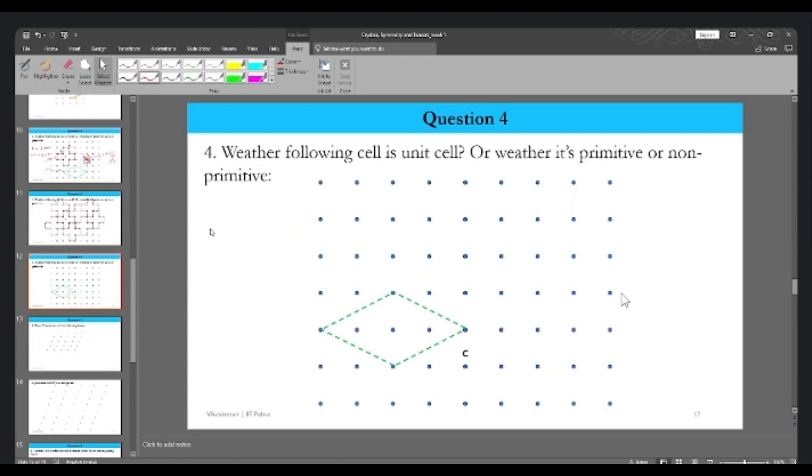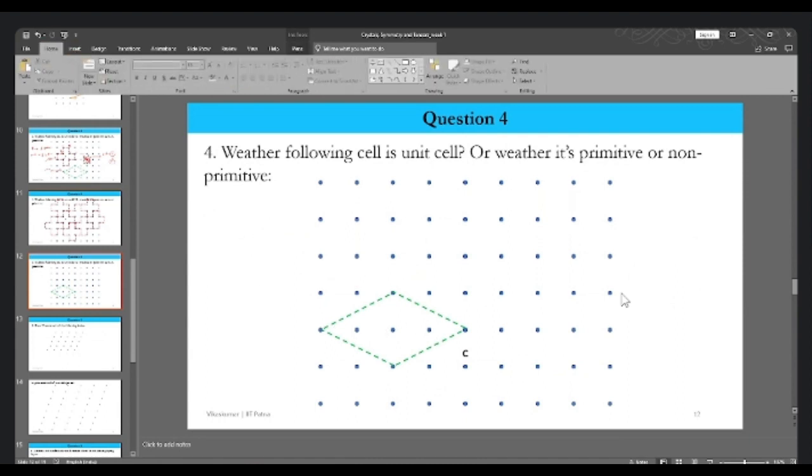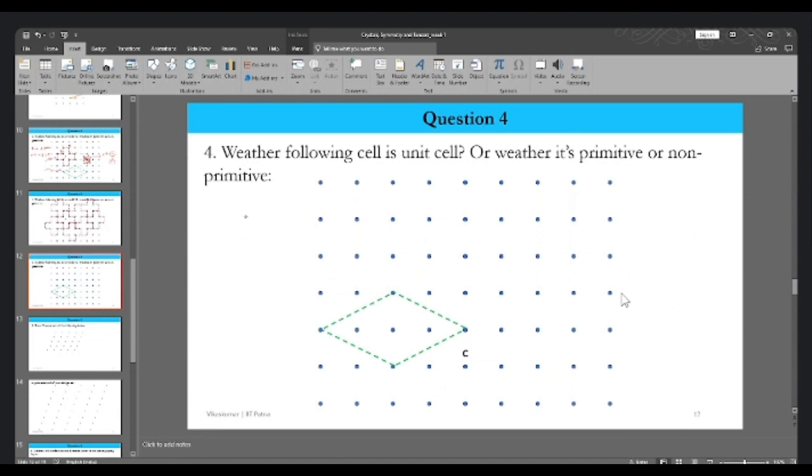Why? The reason is that the lattice points associated with it are more than one, like three in between, and then the edges also. So at the corner, effectively, how much of the corner is contributing to our unit cell? Let's try to answer that. How many lattice points are associated with this particular unit cell?